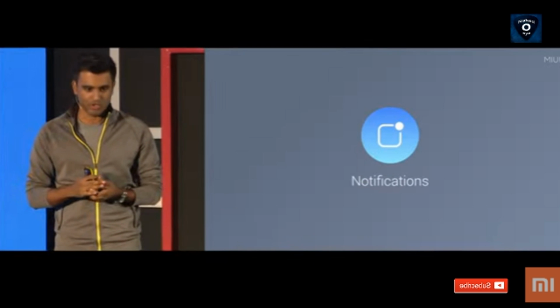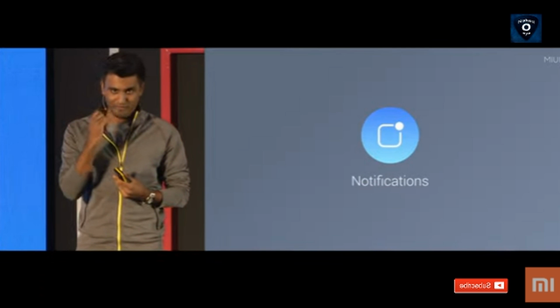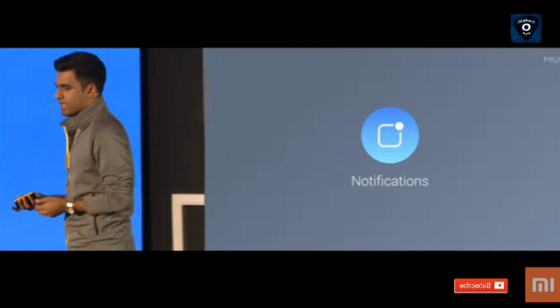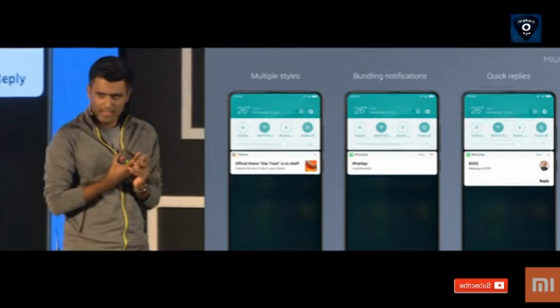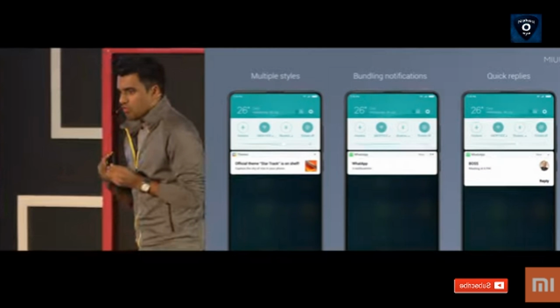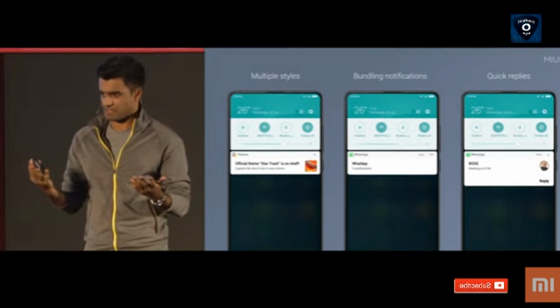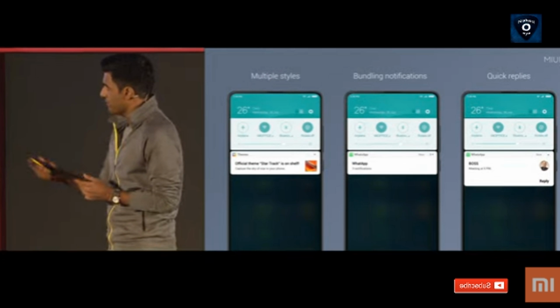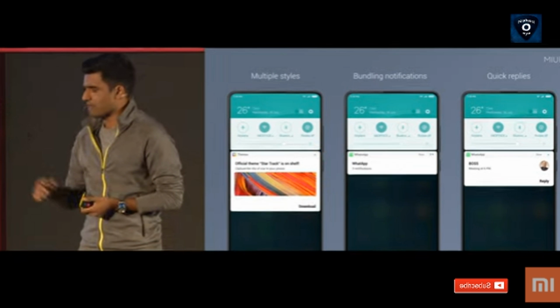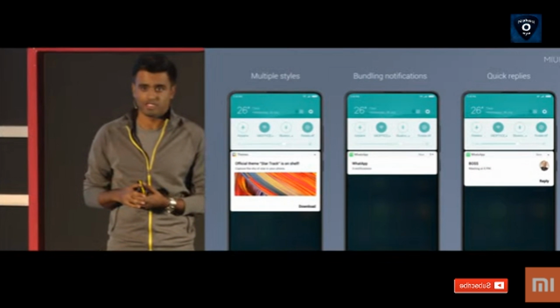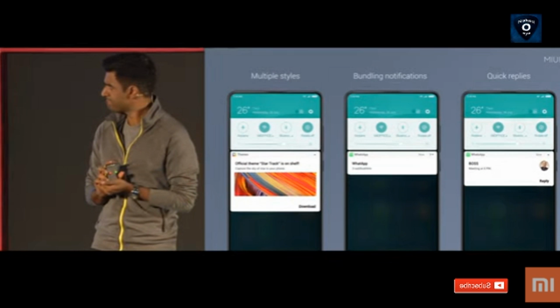And so for the global version of MIUI 9, we've made the notifications perform much more like stock Android. So here are the new MIUI 9 notifications, and we now support all major notification features and types. On the left here, you have multiple styles with inline images. You can expand it and see the full image as well as a quick action.